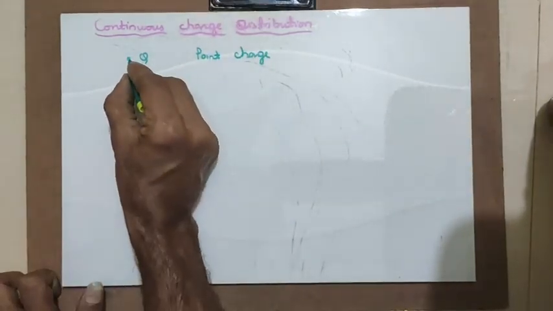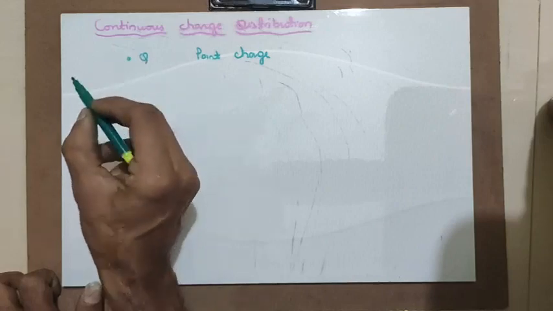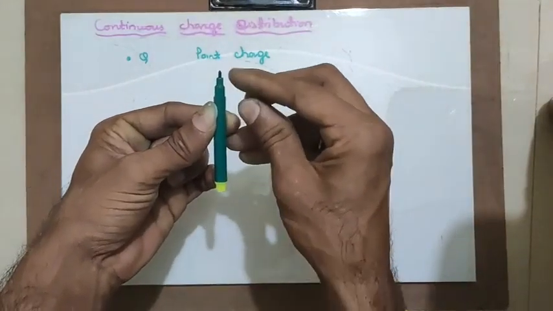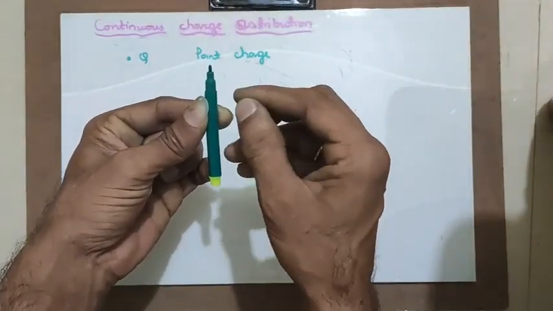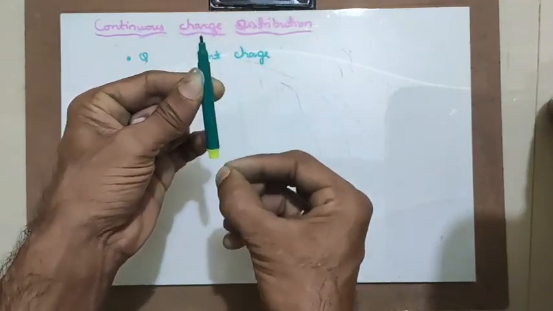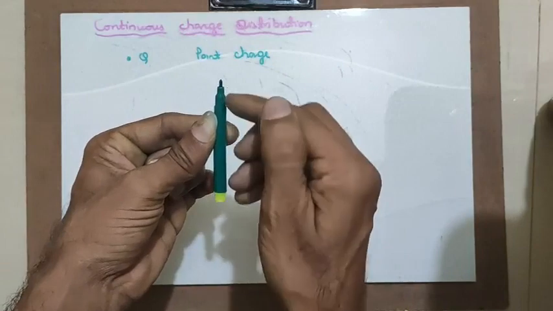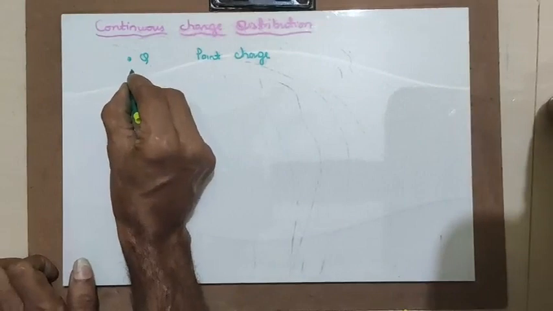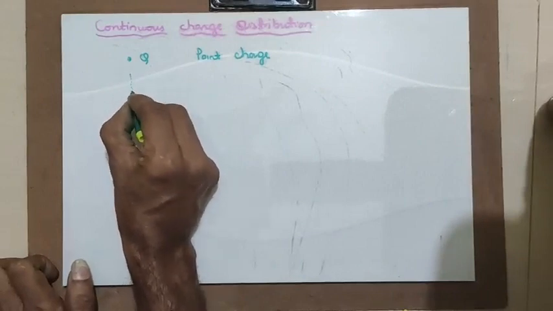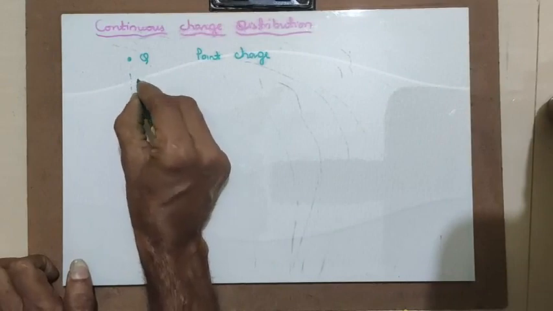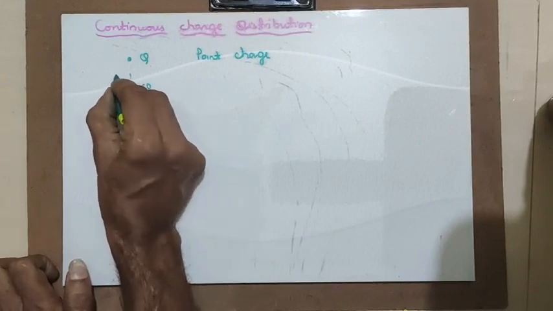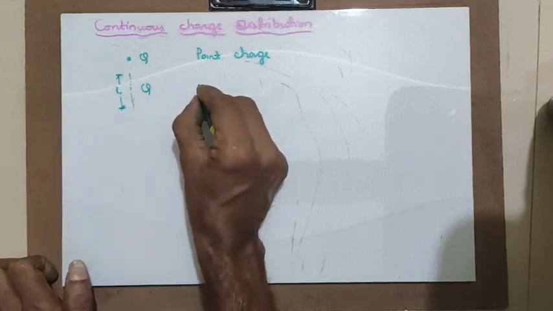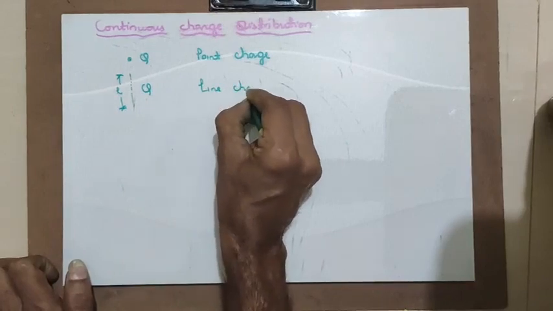Similarly, suppose this total charge Q is distributed along a small line. Say, suppose this is a pen, which looks like a line. I drag this point charge around this line and distribute it completely over the length L, then it becomes a line charge. Total charge will be the same Q, and it is distributed over the length L.